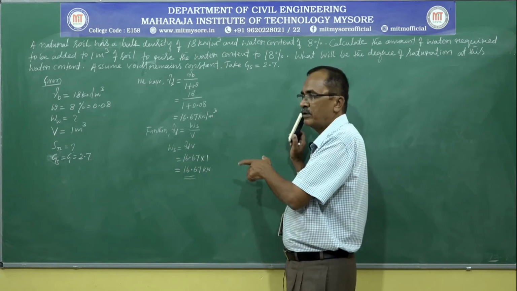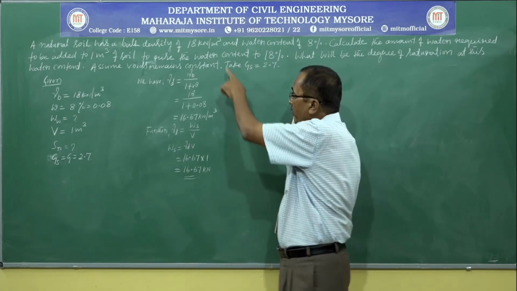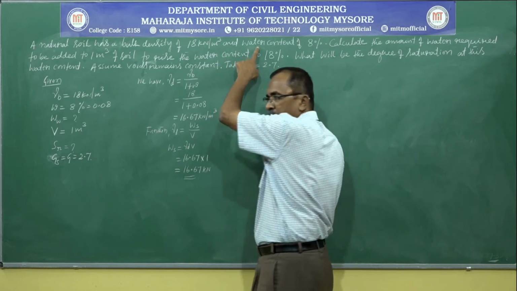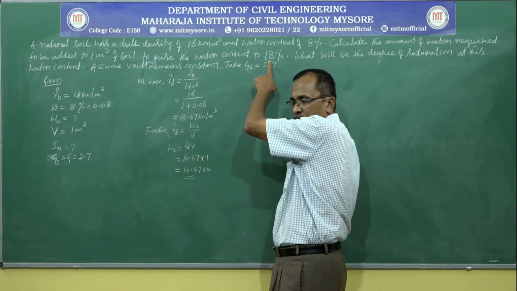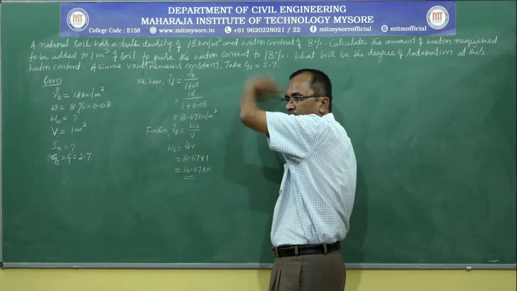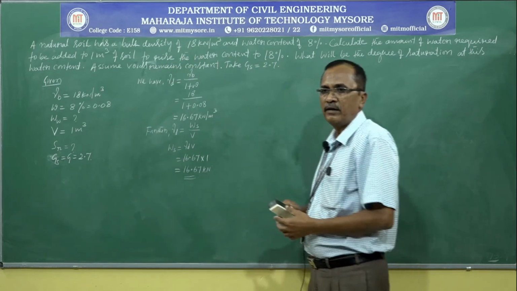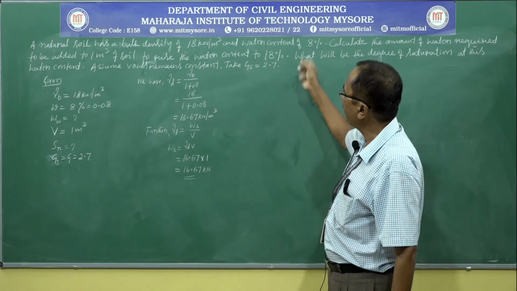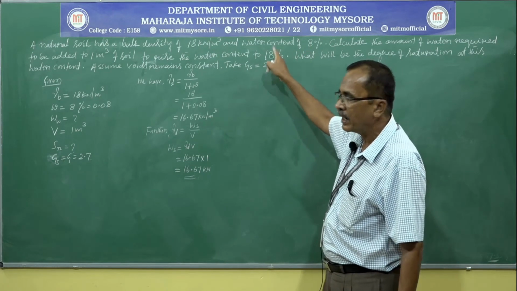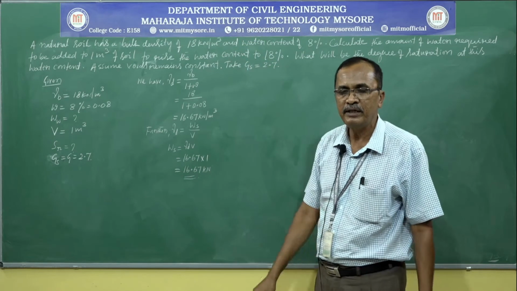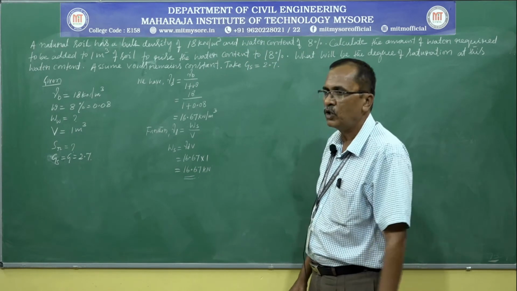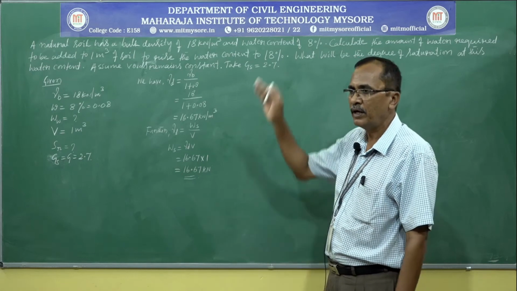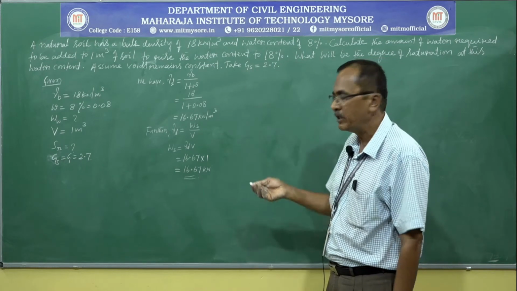The weight of wet soil when water content was 8% and when water content was 18%. The difference of wet weights gives us the weight of water required to be added to raise water content from 8% to 18%.